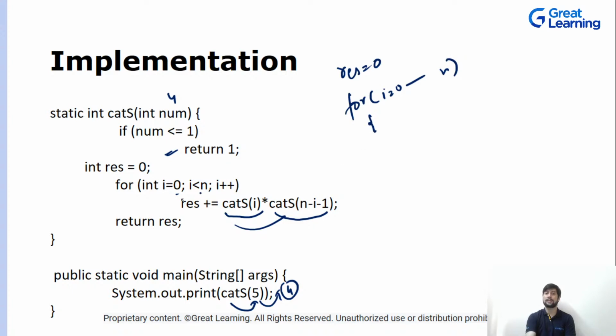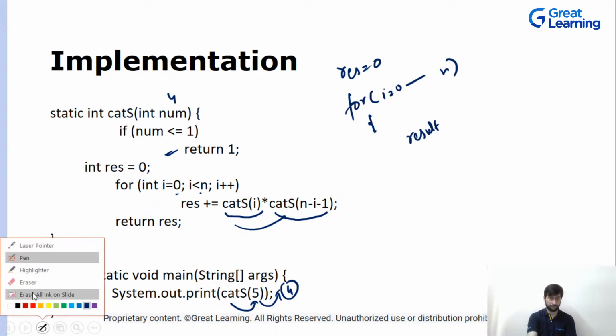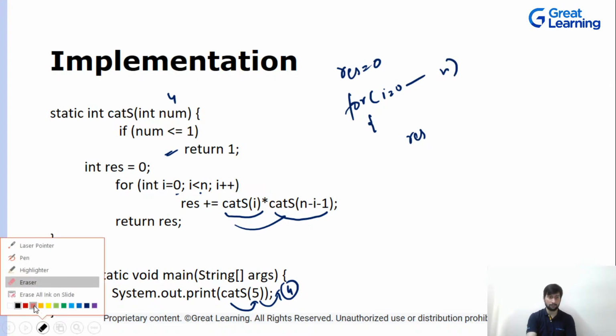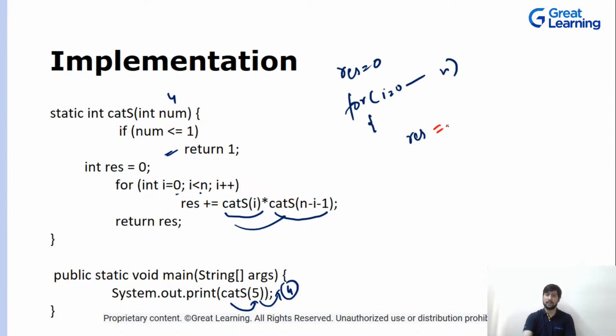Now what is happening in this, what we calculate, the result. We have this result res, and what we are doing, we are saying result plus cat of i. So what is i over here? i is 0.